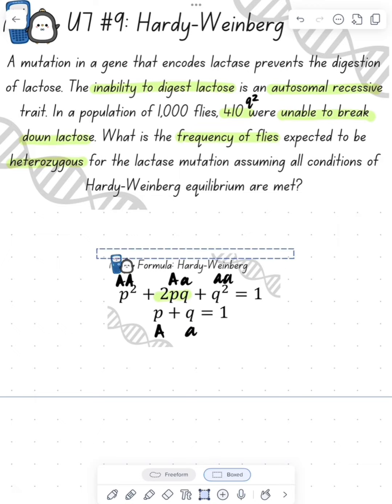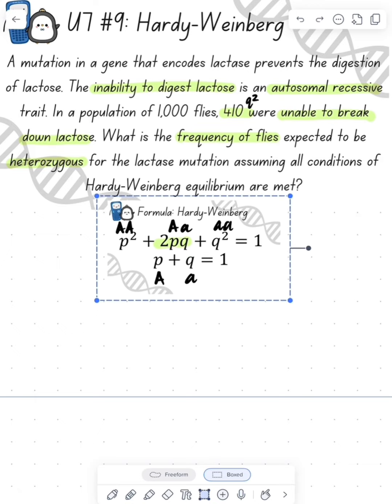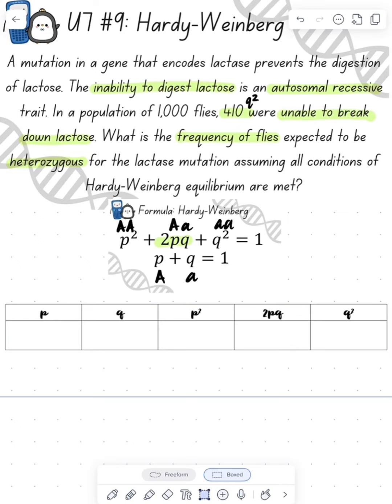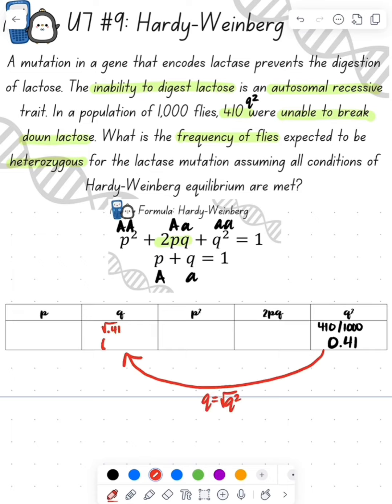Let's move this up so we have a little bit more space. And as you all know, I always use this beautiful little chart to help me out whenever I solve it. We know that 410 out of 1,000 are unable to break it down, so that's our q squared. 410 over 1,000 is 0.41. If I know my q squared, I can take the square root of it to find my q. The square root of 0.41 is 0.64. Now p plus q equals 1, so 1 minus q equals p. So 1 minus 0.64 gives me 0.36.